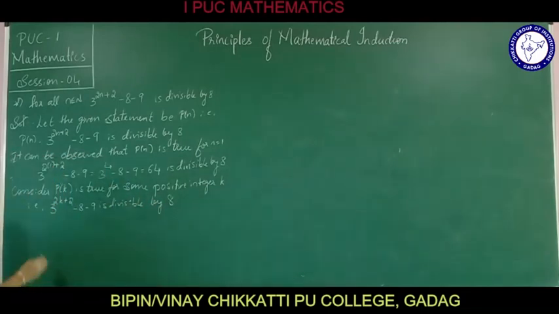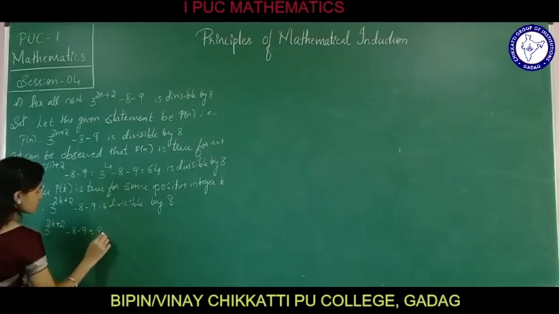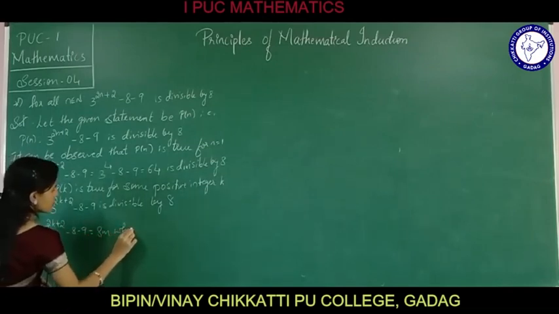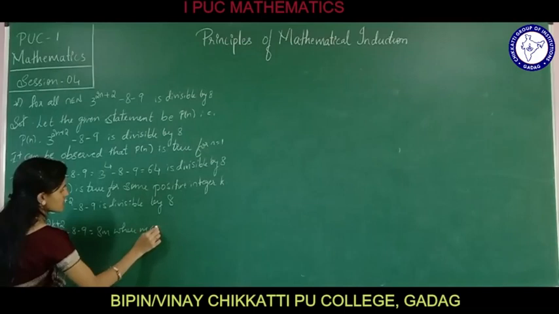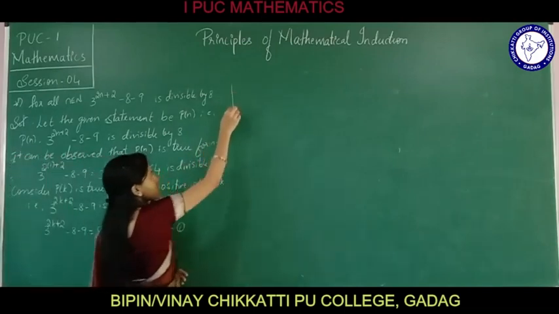If so, how are we going to write it? 3 raised to 2k plus 2 minus 8k minus 9 is equal to 8m, where m belongs to the set of natural numbers. Let this be equation 1.